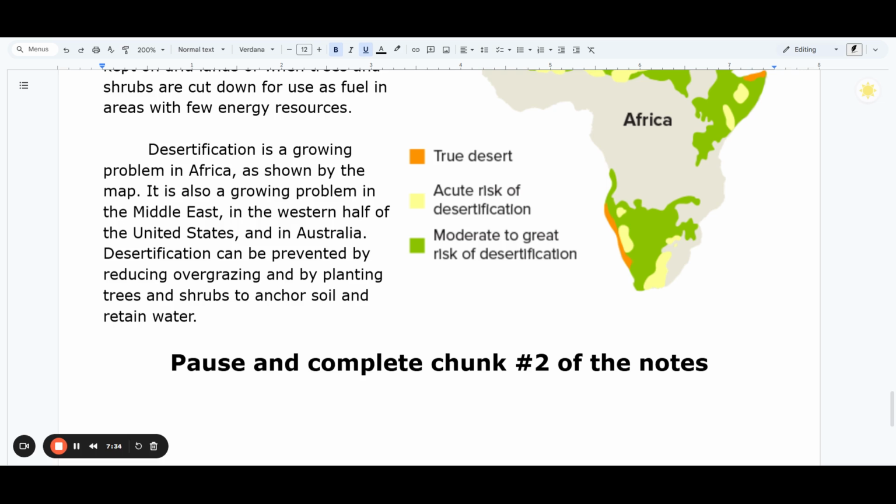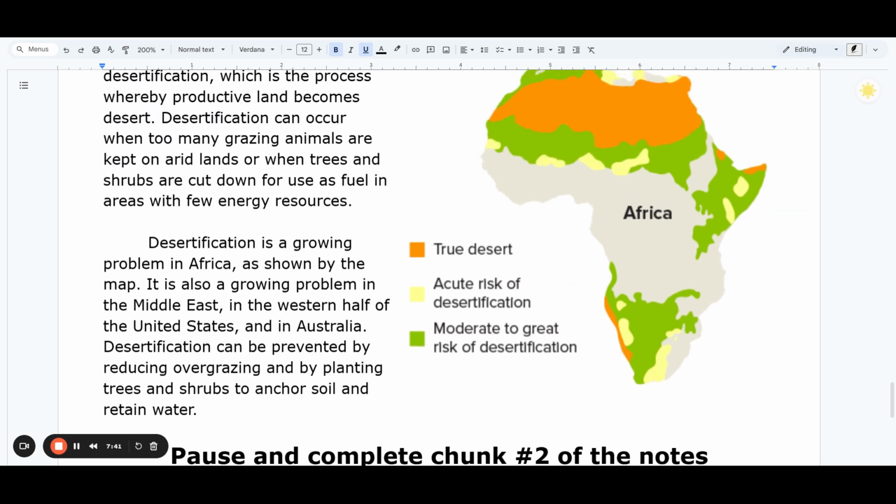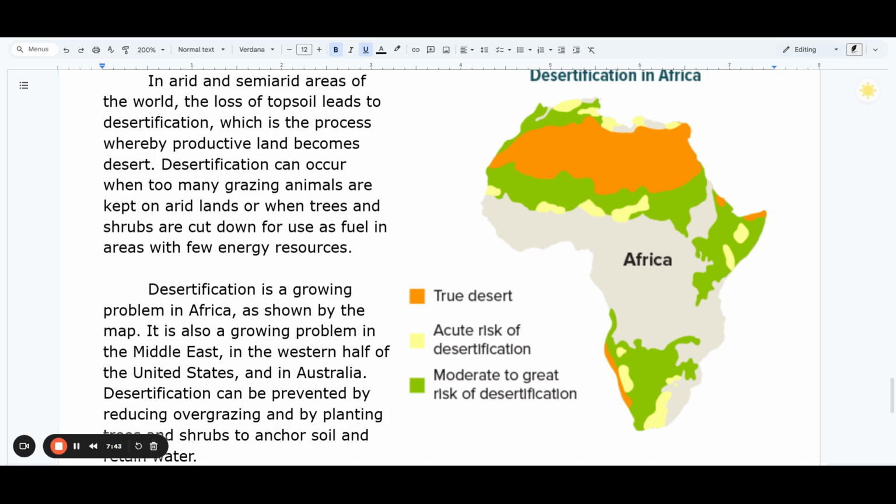Desertification can be prevented by reducing overgrazing and by planting trees and shrubs to anchor soil and retain water. In our graph here of the desertification of Africa, we can see orange is true desert, so that is mostly the Sahara Desert right up there. Yellow is the acute risk of desertification. And then green is that moderate to great risk of desertification. So all these areas of Africa are either desert or at risk of becoming desert.